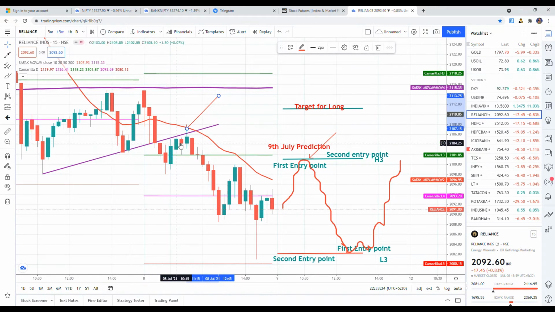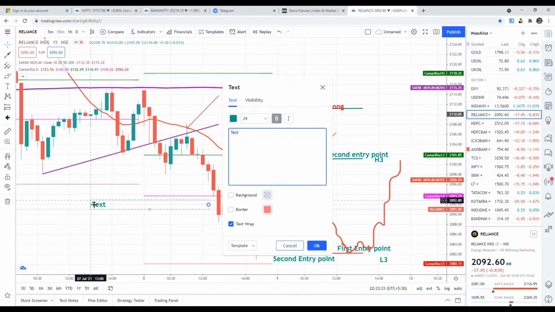7 candles closed below this trend line. Number 1, below the key trend line.